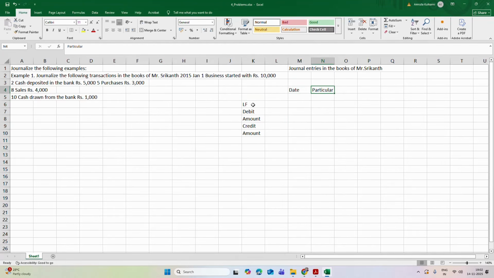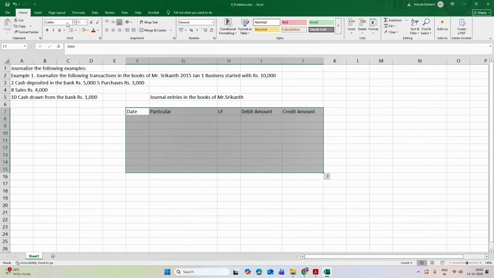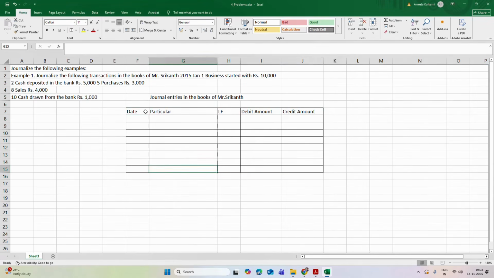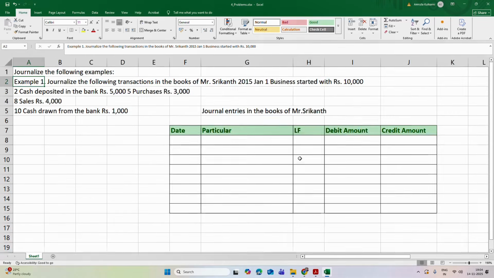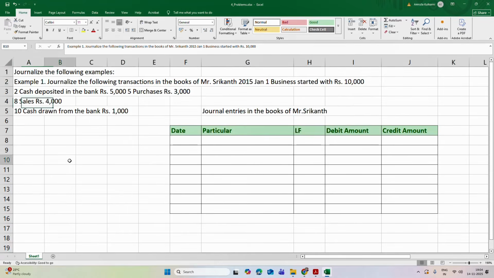Then we have particulars, ledger folio number, then debit amount and then credit amount. So let's say this is our table. These are your headings. Now, what is the first entry? The first entry is to journalize the following transactions. So our table is ready now.